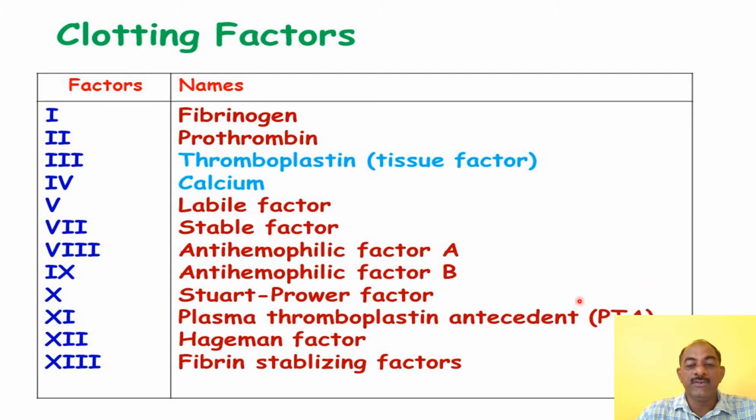The total number of clotting factors is 13, and these 13 clotting factors play an important role in clotting. These factors are mainly produced in the liver, and vitamin K is also required in the synthesis of these clotting factors.